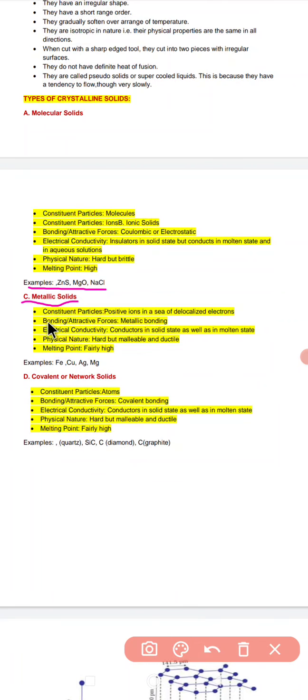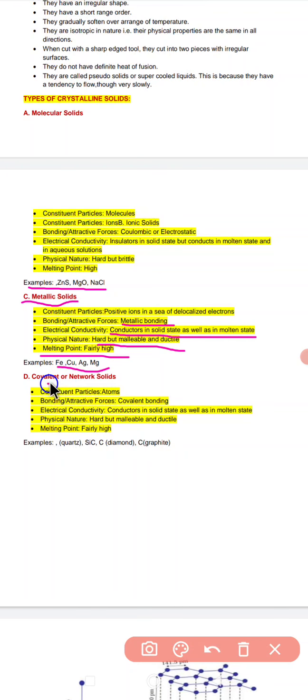After that, we know that the bonding or attractive force is simply the metallic bonding. Electrical conductivity: they are conductors in the solid state as well as in the molten state. Physical nature: they are hard but malleable and ductile, and the melting point is fairly high. Examples are metals like copper, iron, gold, magnesium. So this type of bonding is found generally in metals.